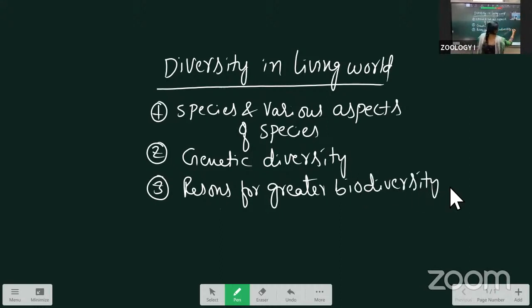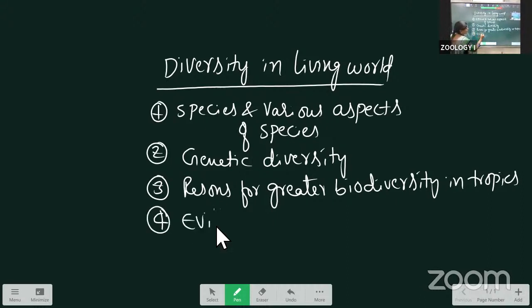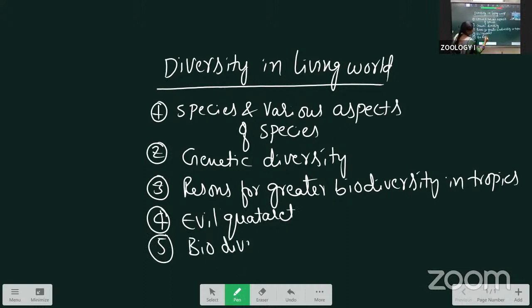Biodiversity in tropics. Next, evil quartet. Biodiversity hotspots. Next, rivet popper hypothesis.